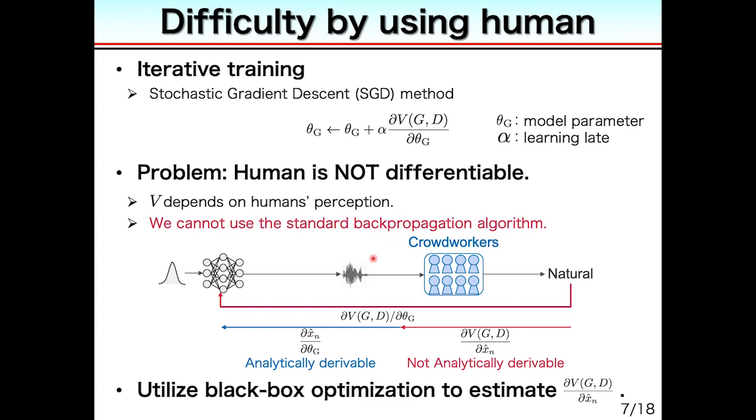Here, we decompose the gradient. The partial v partial theta g is decomposed into the product of partial v partial x hat and partial x hat partial theta g, where x hat is the generated data. The former cannot be derived analytically, but the latter can. Therefore, if the former is estimated in some way, we can estimate the gradient partial v partial theta g and run the standard backpropagation algorithm to update theta g. To approximate the partial v partial x hat, we utilize the black box optimization algorithm shown in the next slide.